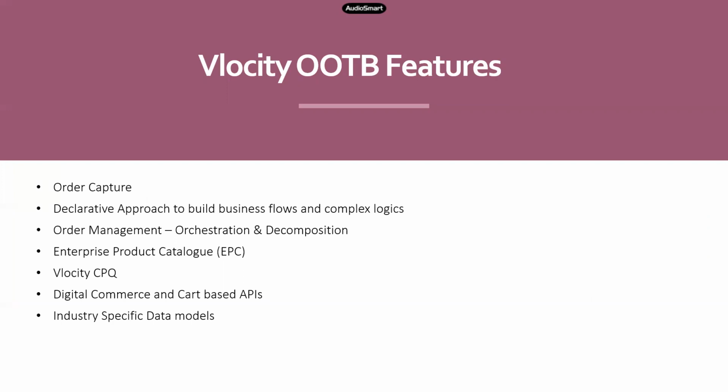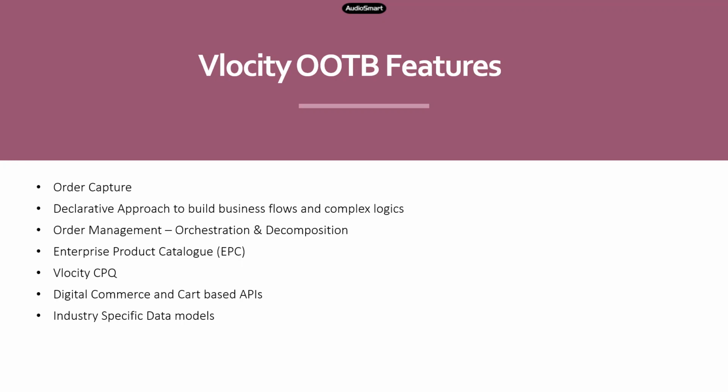You can create complex product structures using this EPC, which is a very simple tool for a developer, and yet you can build complex logic for products and product models, right? To fit your complex product model, Velocity provides Velocity CPQ. It's more like a customized version of CPQ, called Velocity CPQ.